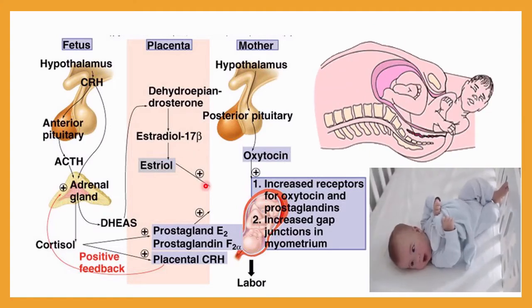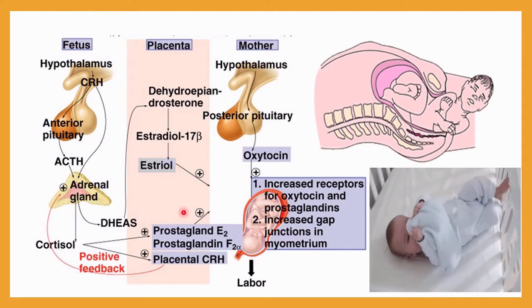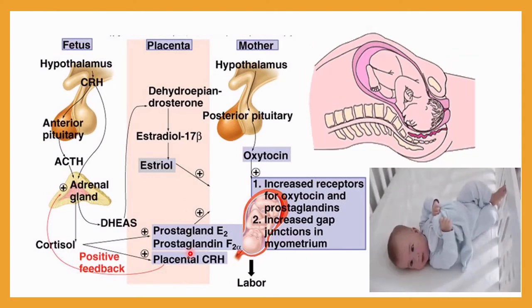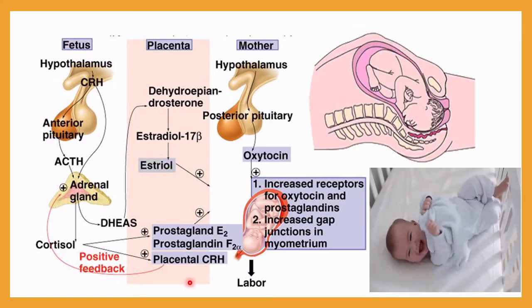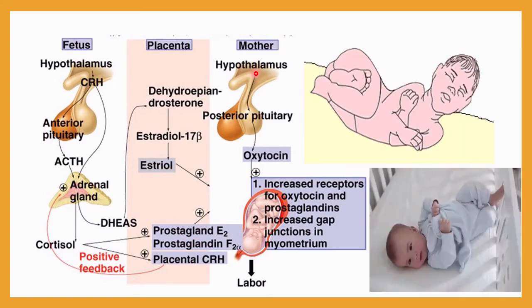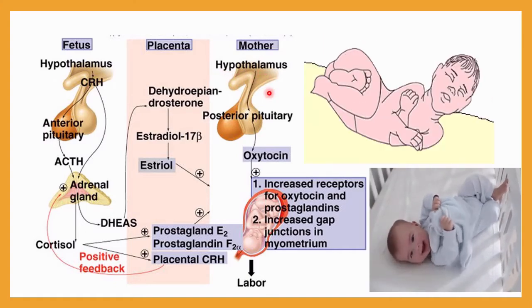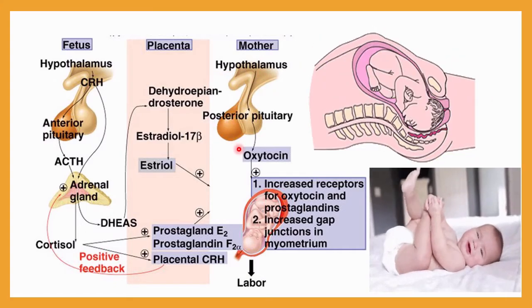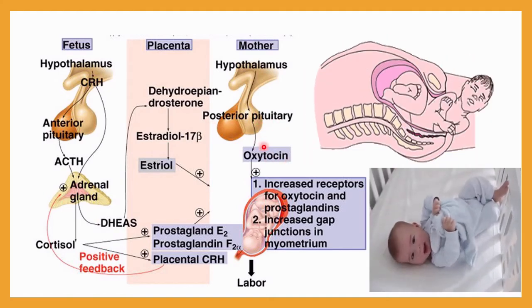Then what happens due to these signals? The signals in the form of chemicals will be mixed in the blood, and these chemicals will induce the mother's hypothalamus. As a result, the hypothalamus of the mother will start secretion of oxytocin from the posterior pituitary, that is the neurohypophysis.